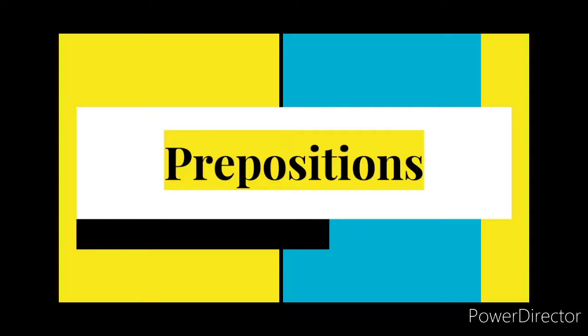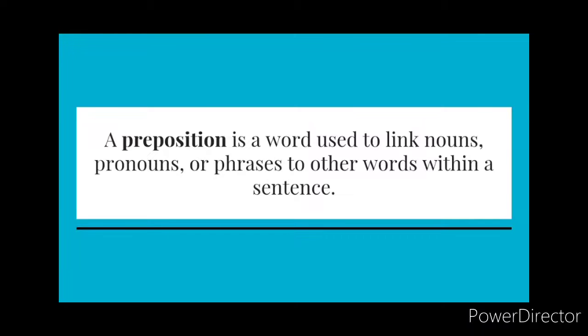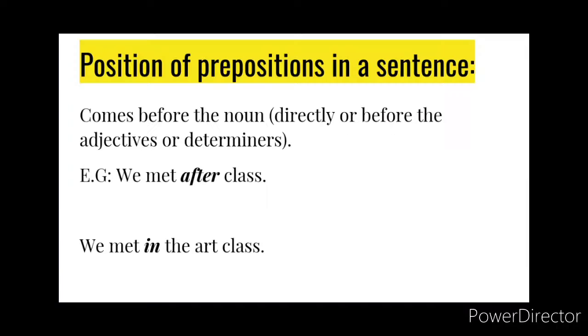A preposition is a word that joins nouns, pronouns or phrases to other words in a sentence. Right? That means it joins two parts of sentences. Let us see, a preposition usually comes before a noun. However, sometimes a preposition does not come directly before a noun.